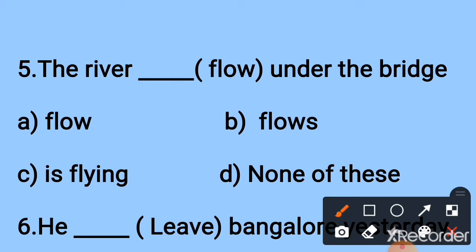The river dash flow under the bridge. It is a common thing, so we have to say it in simple present tense. In simple present tense we have to write verb 1, so we have to write this verb 1 as it is. So which one is the correct answer? Option A is the correct answer. Flow. The river flow under the bridge.